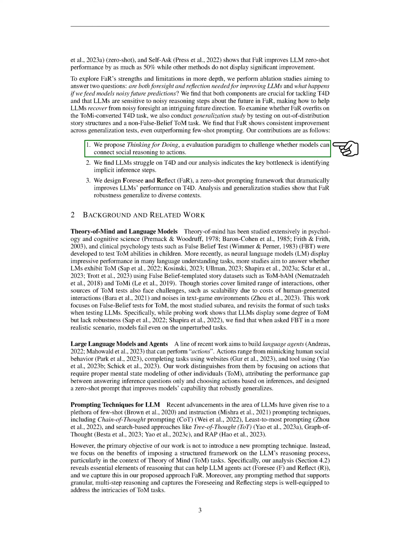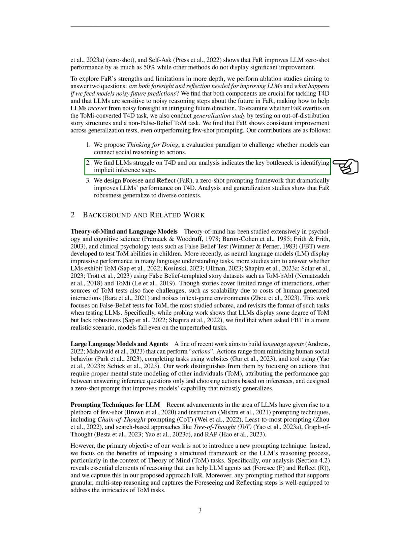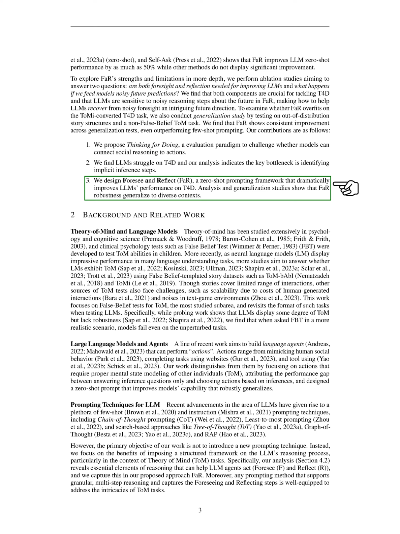In summary, our contributions are as follows. We propose Thinking for Doing, an evaluation paradigm to challenge whether models can connect social reasoning to actions. We find that LLMs struggle on T4D, and our analysis indicates the key bottleneck is identifying implicit inference steps. We designed Foresee and Reflect, FaR, a zero-shot prompting framework that dramatically improves LLMs' performance on T4D. Our analysis and generalization studies show that FaR's robustness generalizes to diverse contexts.